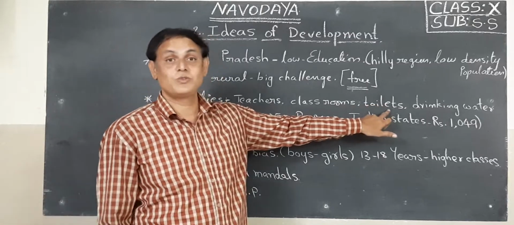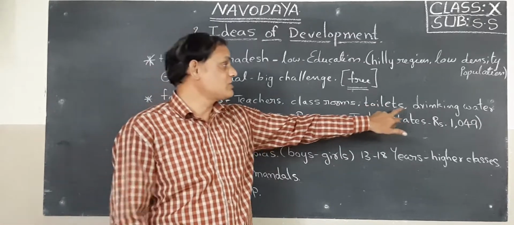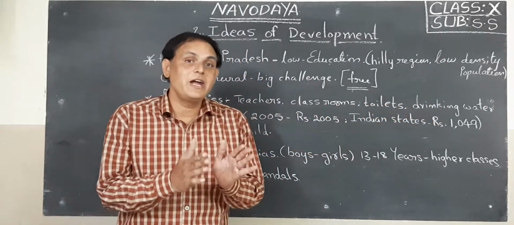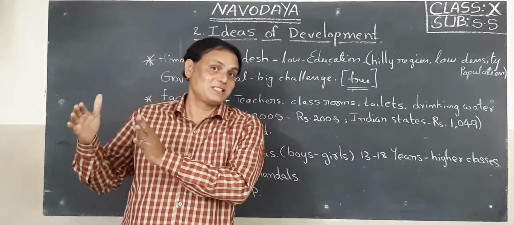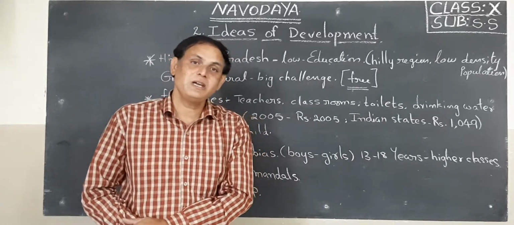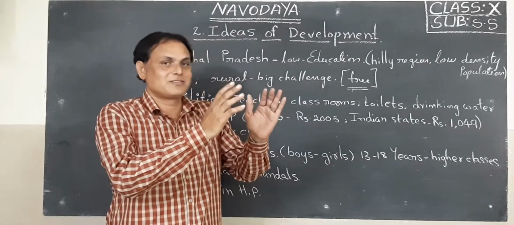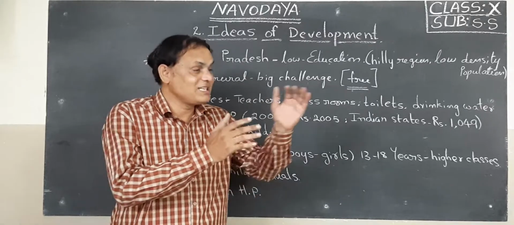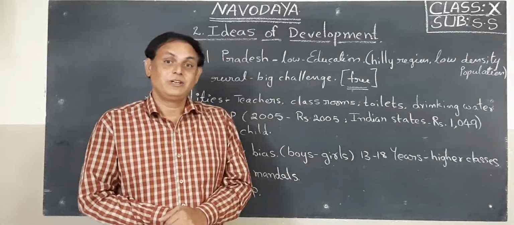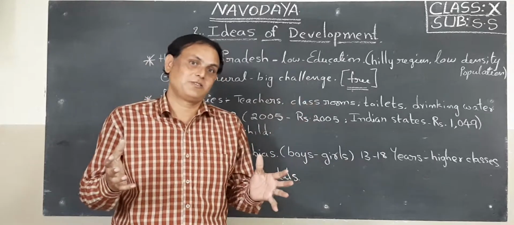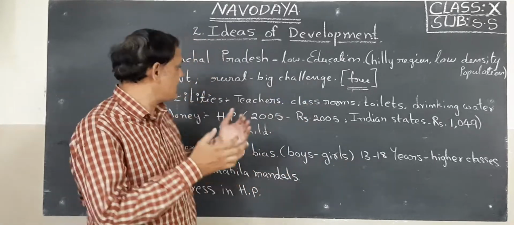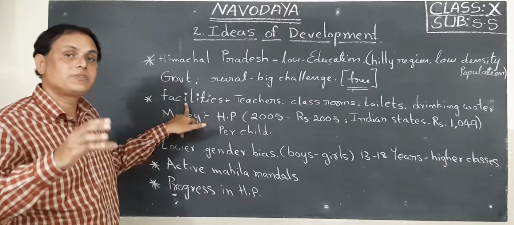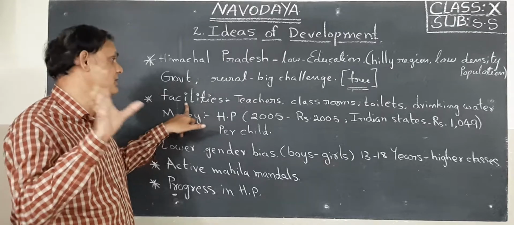Toilets are also important for children. Okay. Next, drinking water. So these are the main facilities which are provided by the government of Himachal Pradesh. Okay, children, that means they constructed school buildings. Next, they provided toilets. They recruited teachers and non-teaching staff. Next, they encouraged all parents through media. Okay, children, so that is why the government provided all facilities for the spread of education in Himachal Pradesh.